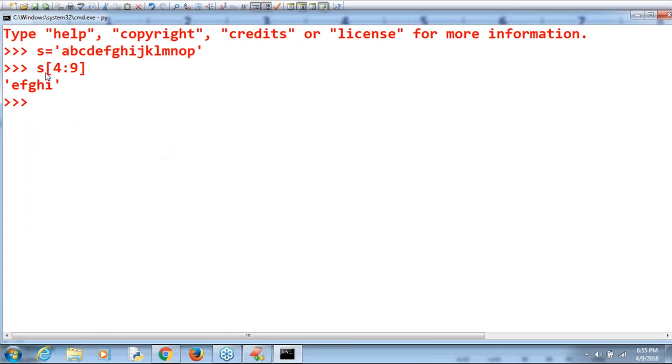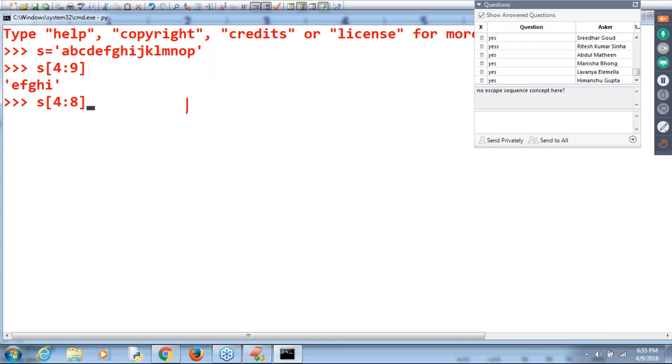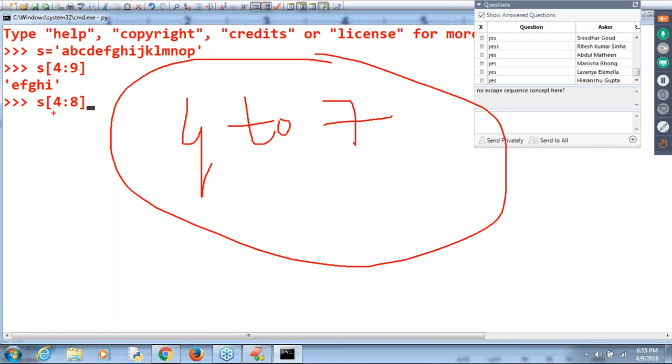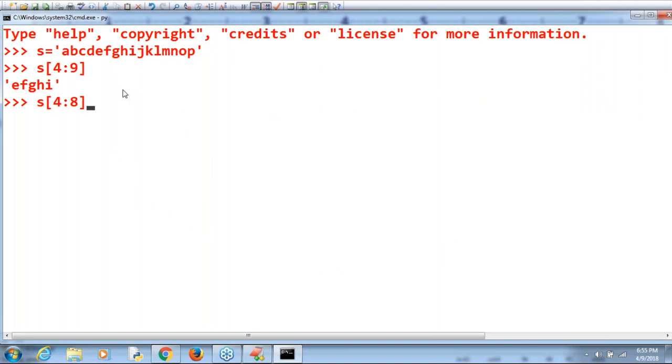So if you take begin 4 to n minus 1, that means 4 to 8. By mistake, if you take 4 to 8, can you spell out what answer we are going to get? 4 to n minus 1 means until the 7th index only we are going to get. So until the 7th index: 4, 5, 6, 7, until h only by default.